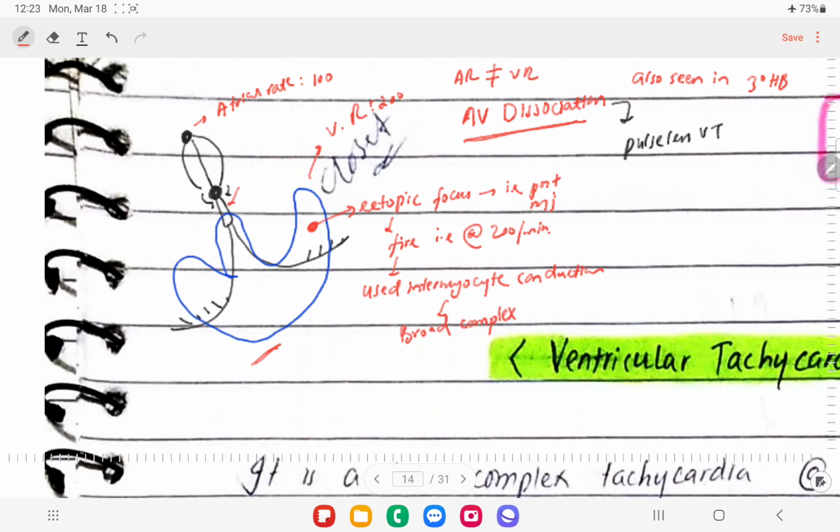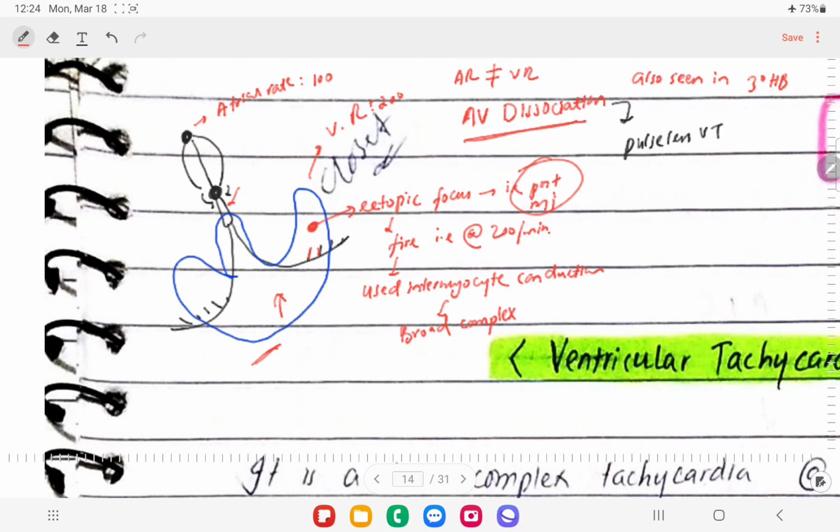Then this is bundle of His, right? Then we'll have the bundle branches. Then we'll have these small branches. These are called as Purkinje fibers, right? So this is the myocardium represented in blue. So we'll have some ectopic foci that are formed after post MI, right? So it mostly happens post myocardial infarction.